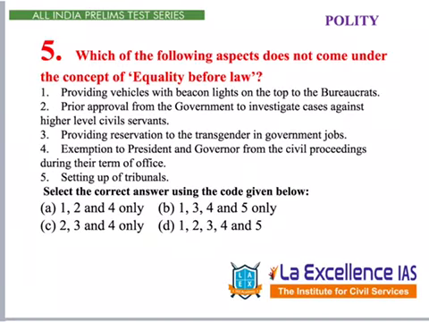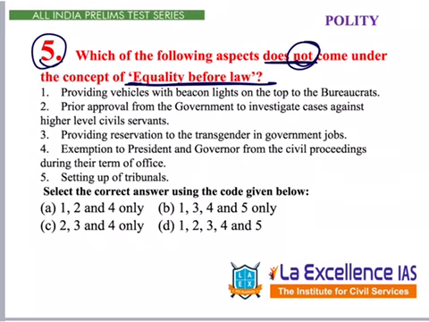Next polity question is given under question number 5. This says, which of the following aspects does not, and 'does not' is the keyword, underline this, come under the concept of equality before law? Meaning, which violate this concept of equality before law. Here, let's read the options.